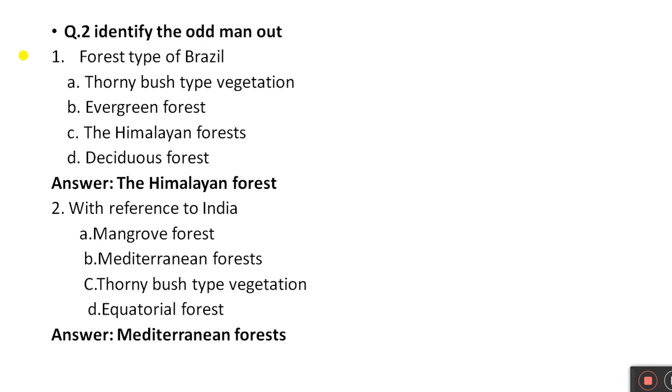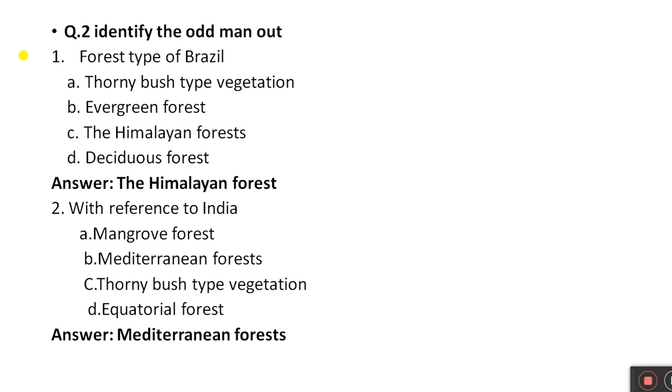Question number 2. Identify the odd man out. First one, forest type of Brazil. A. Thorny bush type vegetation. B. Evergreen forest. C. The Himalayan forest. D. Deciduous forest. Answer: the Himalayan forest.